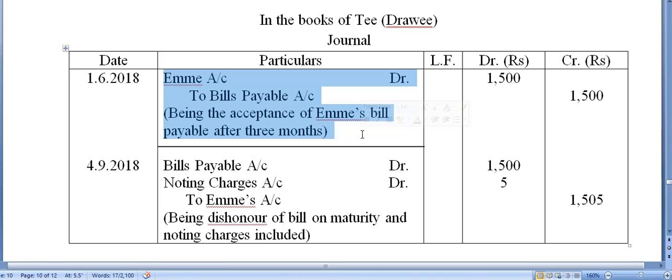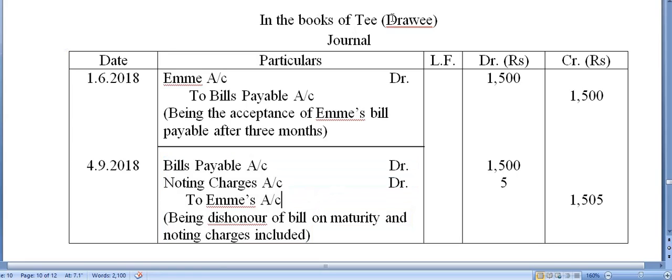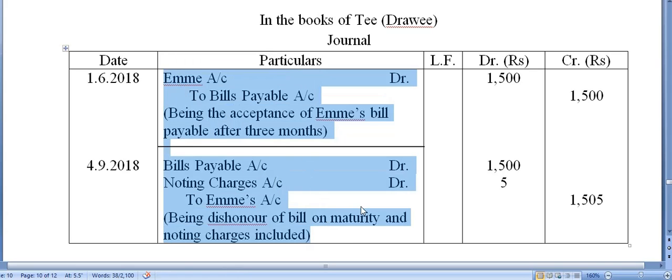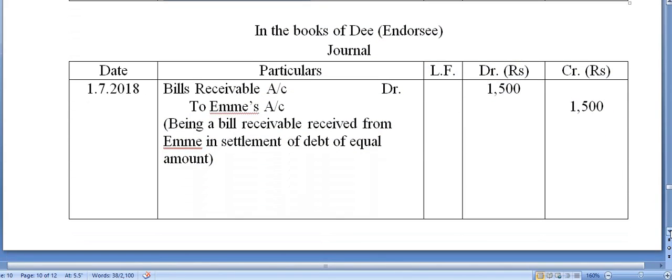And on maturity, the bill got dishonored by the drawee. T dishonored the bill on maturity. So you know this now. Now you are familiar with this particular entry, including the noting charges. And you already know that in the book of drawee, always and always the entry will be just the opposite of the first entry, including the noting charges if there's anything. Okay. So there's nothing new in the book of drawee.